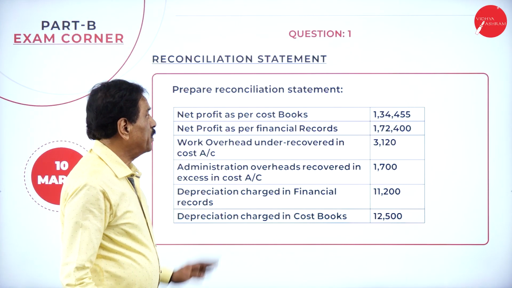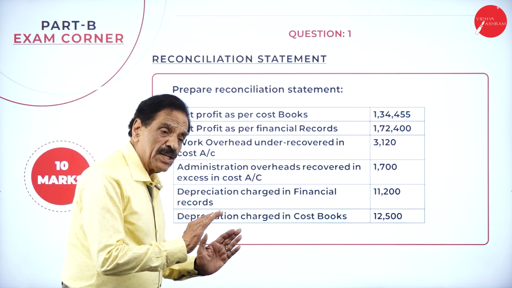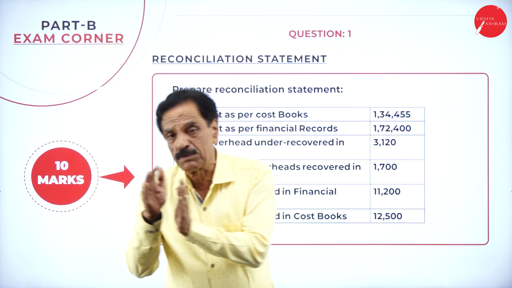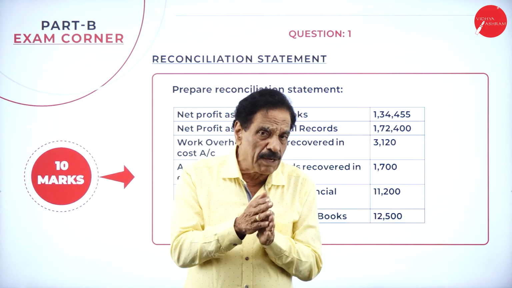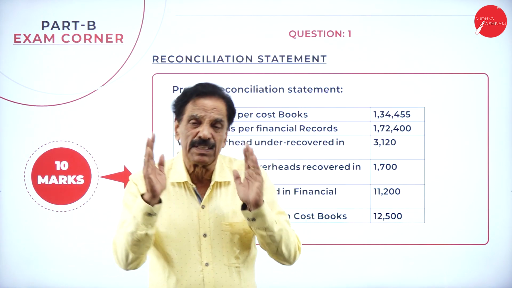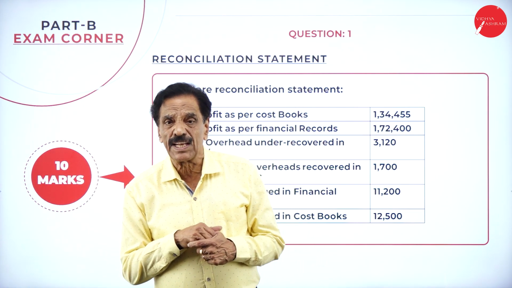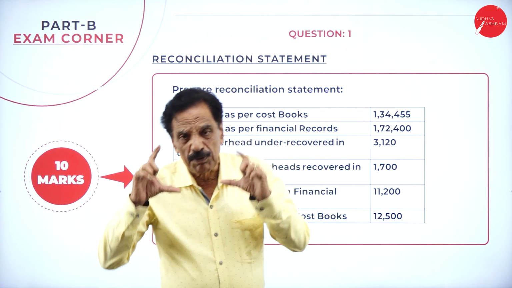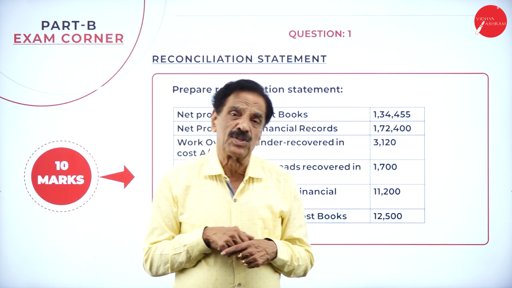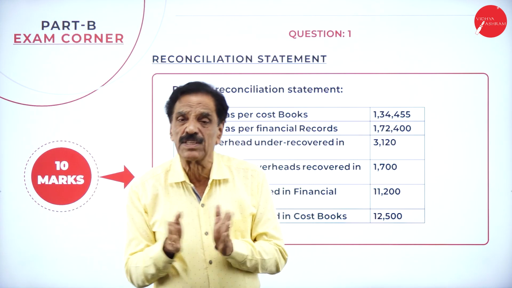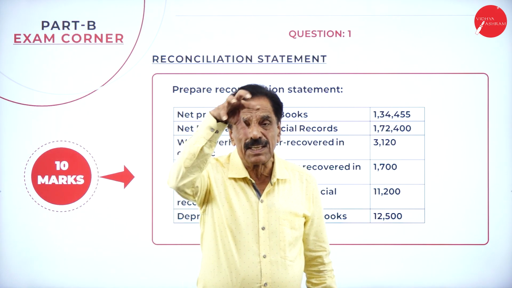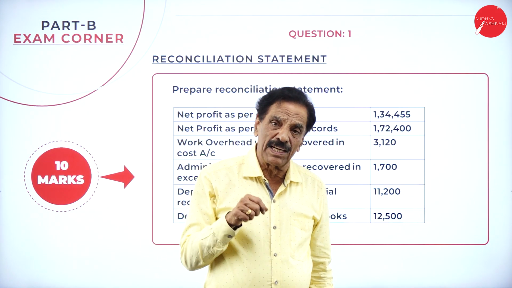Prepare a reconciliation statement. The profit shown as per the cost book and the profit shown as per the financial book should be one and the same. If there is any difference between these two, a statement is drawn. That statement we call the reconciliation statement. So profit as per the cost book, profit as per the financial book. If there is any difference, we draw a reconciliation for making them equal. That is called the reconciliation statement.